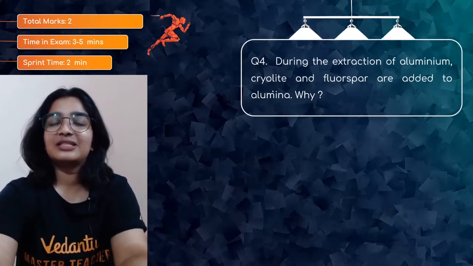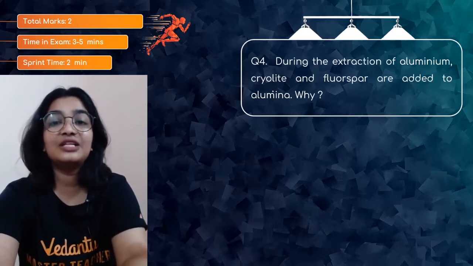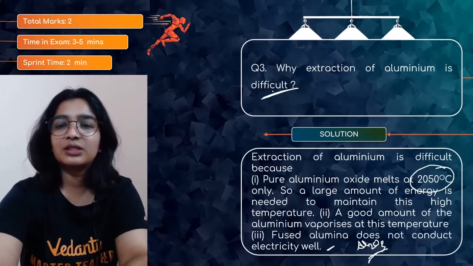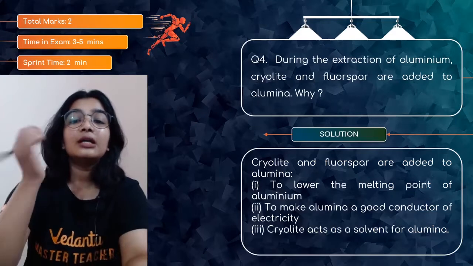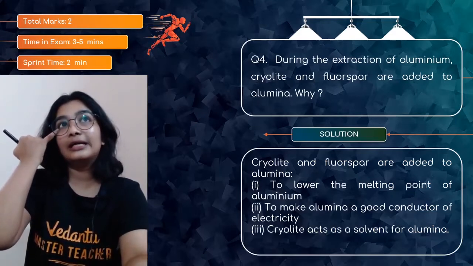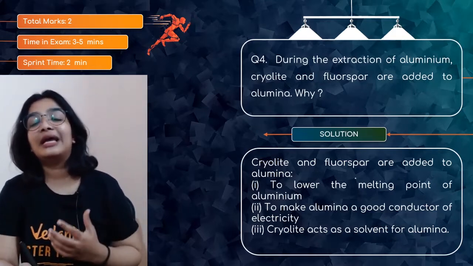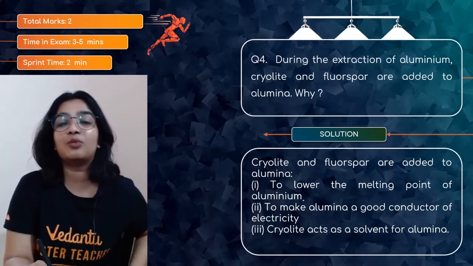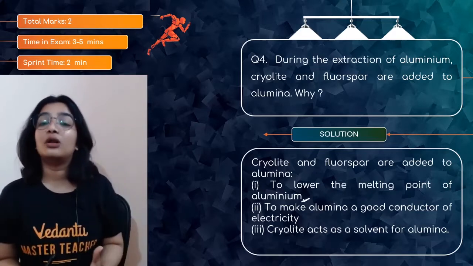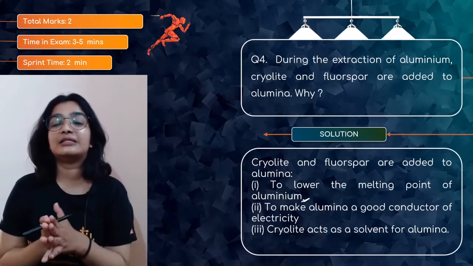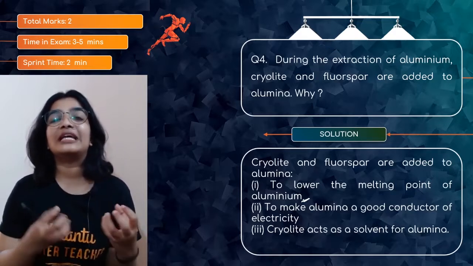So this question is related to the previous one. During the extraction of aluminium, cryolite and fluorspar are added to alumina. Why? I just told you, in the third question, the melting point is very high. So the addition of cryolite and fluorspar helps to lower the melting point of alumina, Al2O3, and make it a good conductor, and cryolite acts as a solvent for alumina. So for these reasons we add cryolite and fluorspar along with alumina when we are trying to extract aluminium.